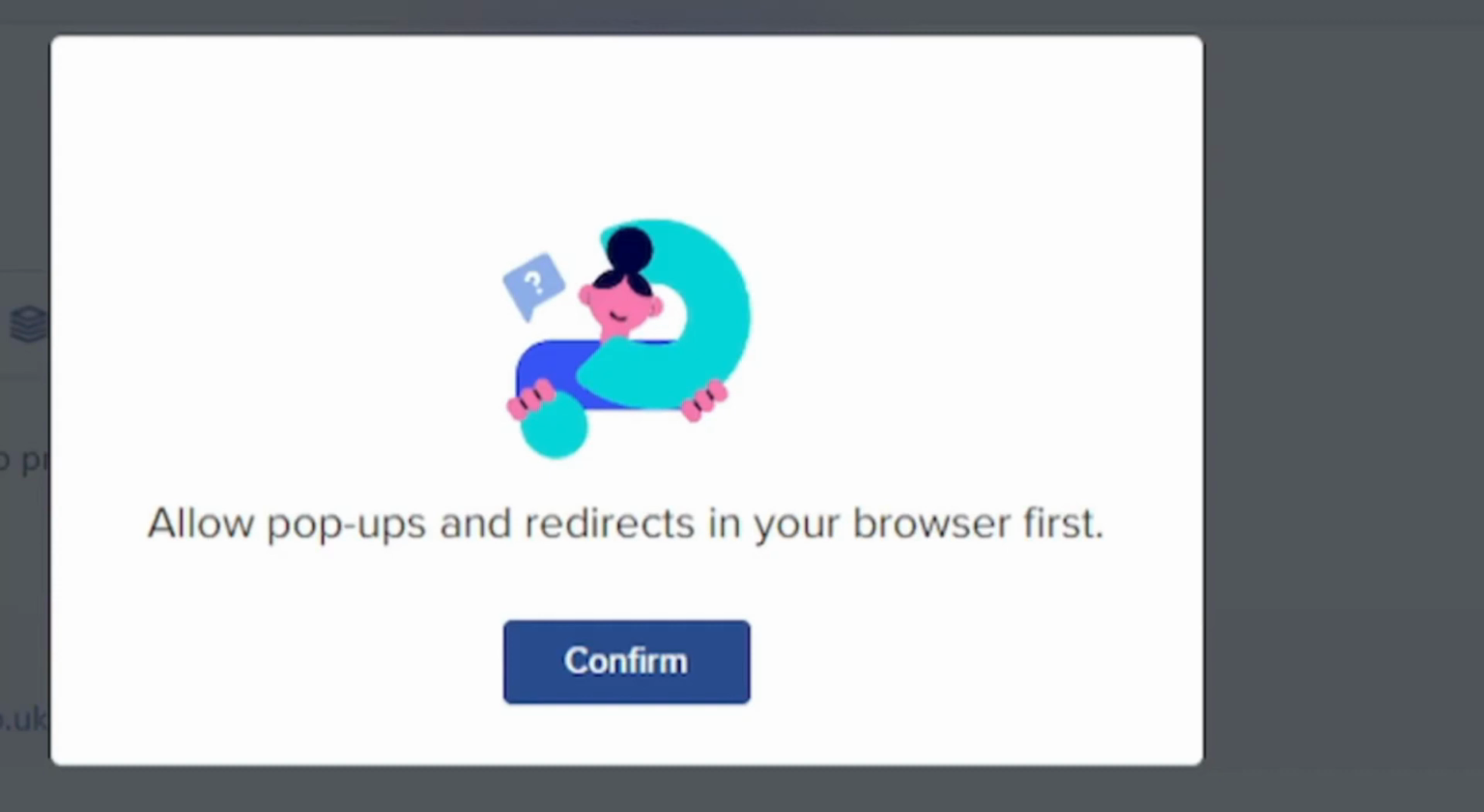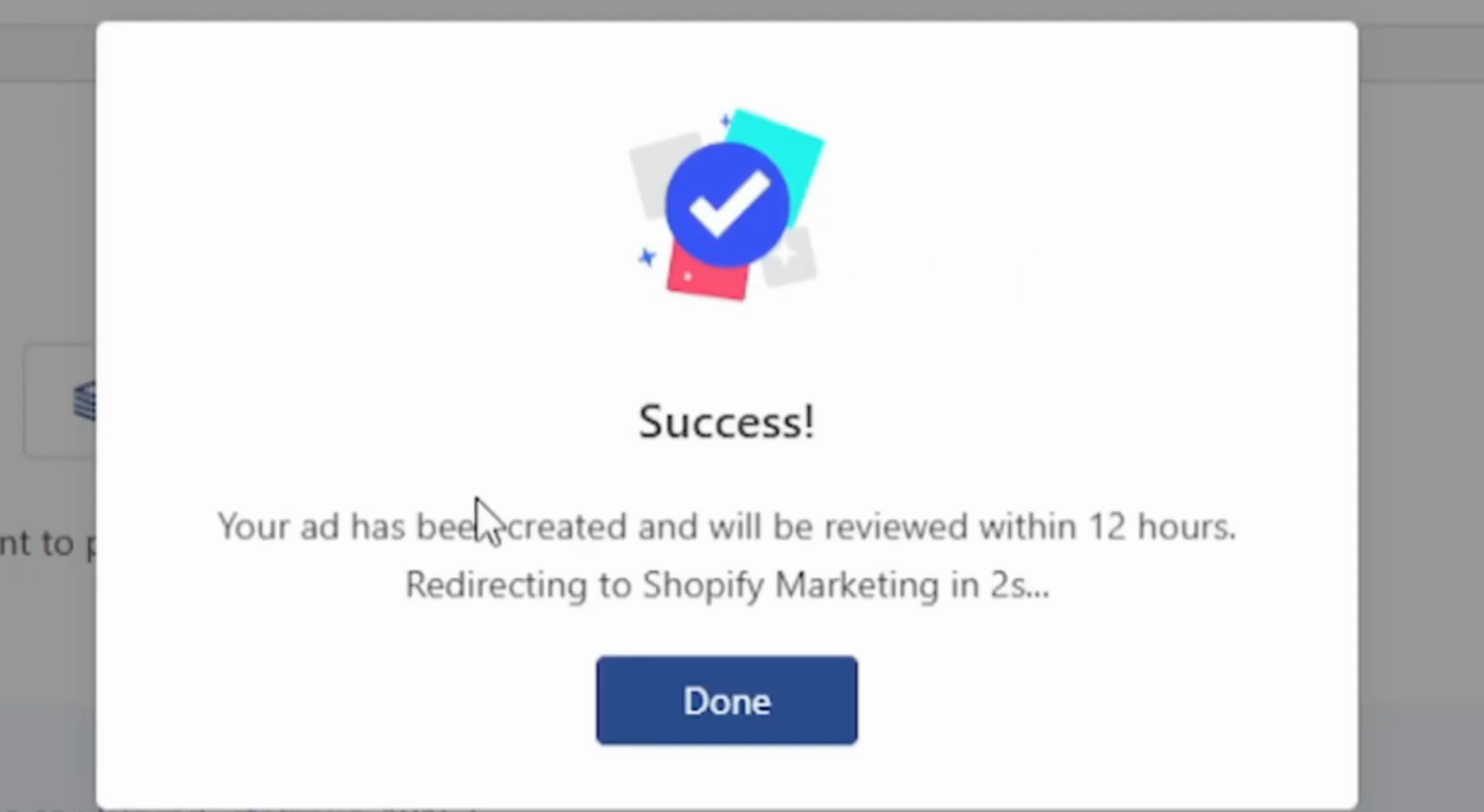It'll basically say allow pop-ups and redirects in your browser first once you finish this process. So make sure your browser has enabled those, because otherwise you're going to have a problem, guys, when pop-ups don't show, or if you have some kind of ad blocker or plugin which may mess up the process. So make sure that's fixed first, then press confirm. After that, it will have a security prompt and open up a new window, and you basically have to leave this open to process your payment and verify you. Then it will say creating ads, which means you finish your ad campaign, and it'll say success, your ad has been created and will be reviewed in 12 hours.